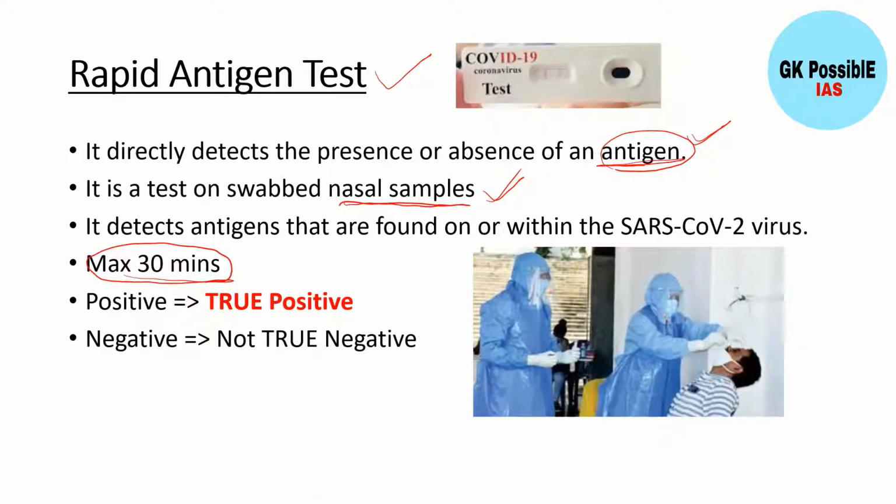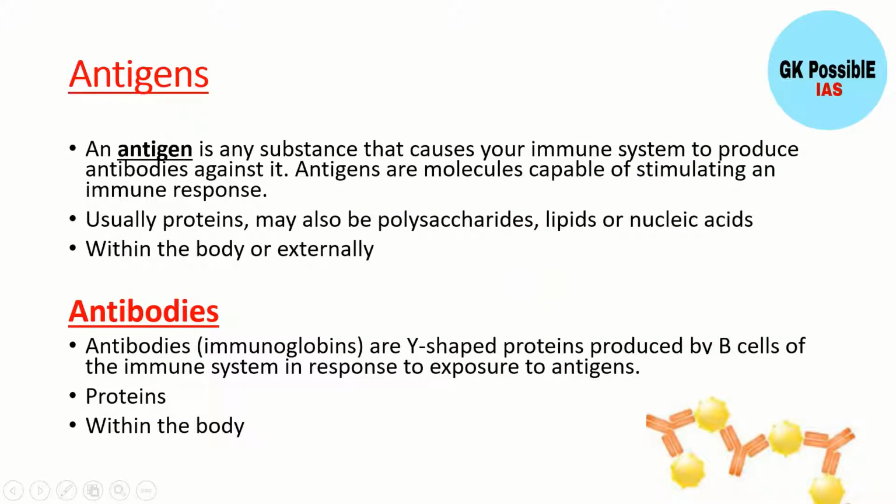And if it comes positive, it is a true positive. That means if it comes positive, then you definitely have the coronavirus. But when it comes negative, it is not sure whether there is coronavirus in your body or not. For that, you can go for the RT-PCR. Now coming to the concept of antigens and antibodies.